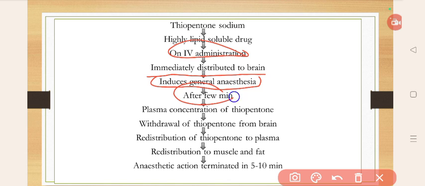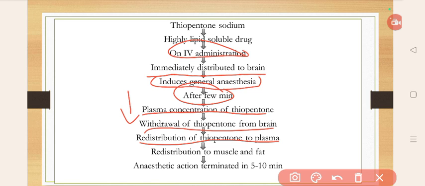After a few minutes, the plasma concentration of thiopentone decreases because of withdrawal of thiopentone from the brain. Thiopentone goes from the brain to the plasma. That is called redistribution.